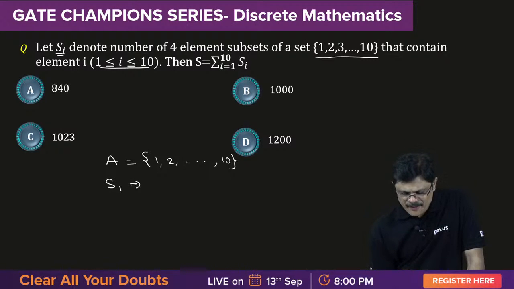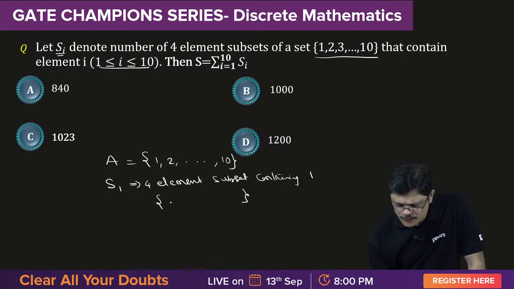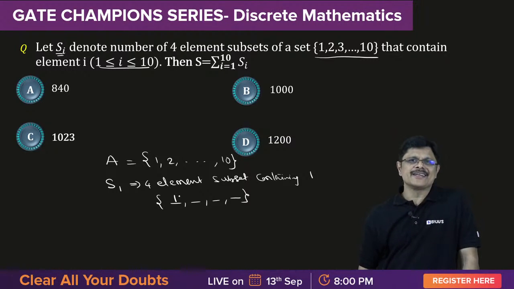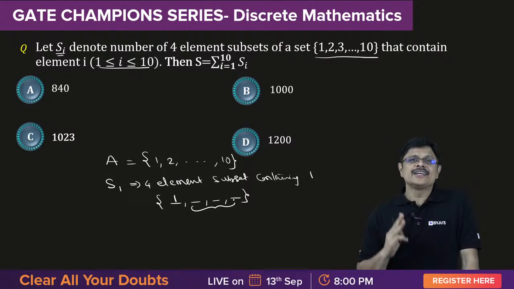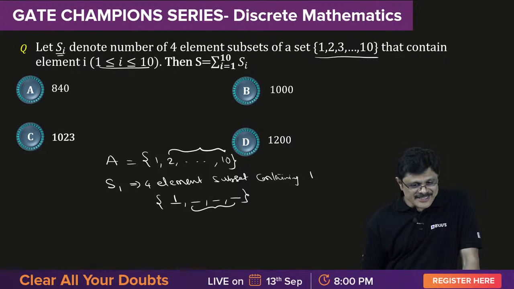It is a 4-element subset containing 1. So 4-element subset means we need to select 4 elements. But in that, 1 is already selected. Means how many more elements we have to select, sir? 3 more elements from the remaining 9 elements.